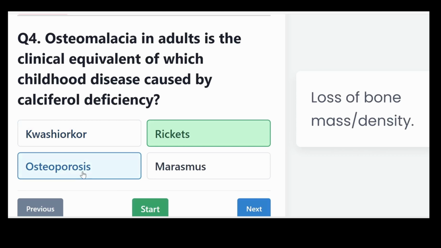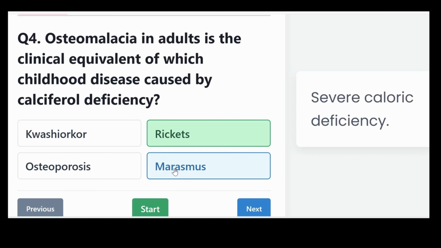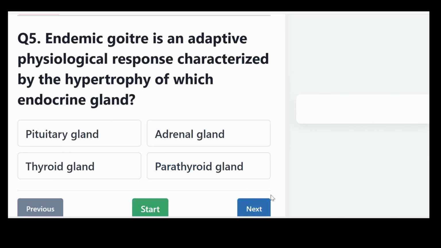Kwashiorkor is caused by severe protein deficiency. Osteoporosis is a loss of bone mass or density. Marasmus is caused by severe caloric deficiency.